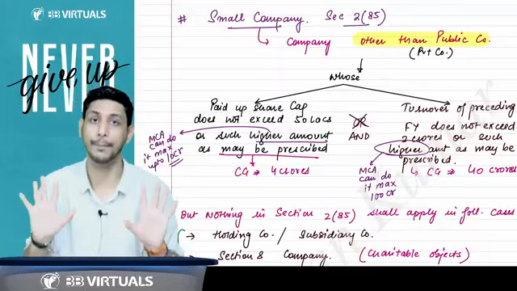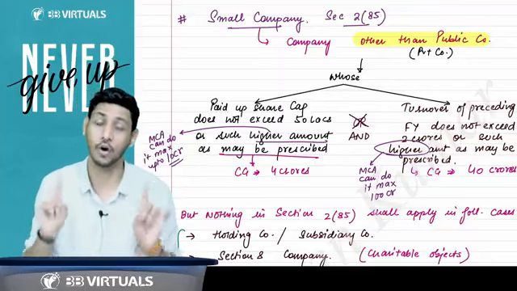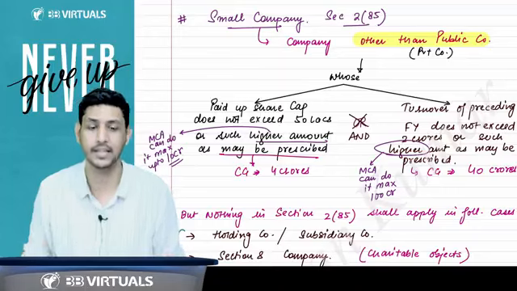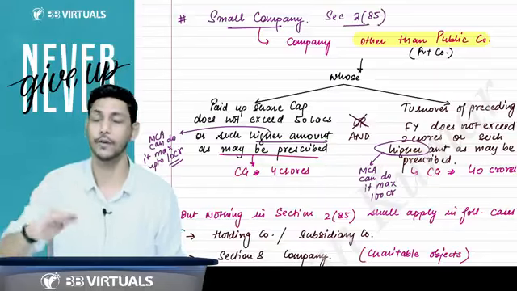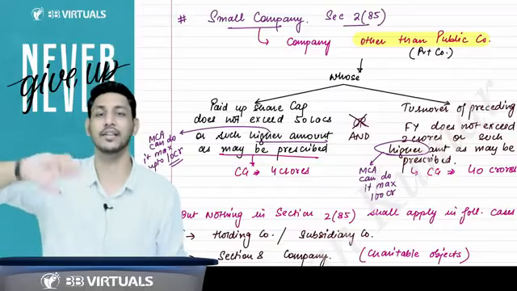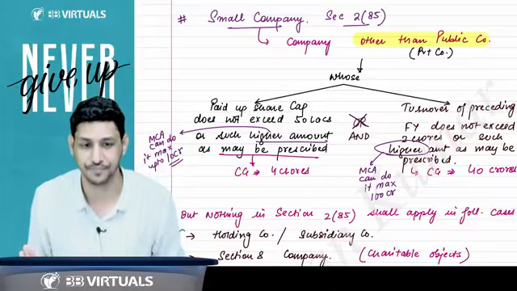Small company will always be a private company, and that private company's maximum paid up share capital is 4 crore and the turnover is maximum 40 crore. If any of the limits is exceeded, then you will lose the status of a small company.